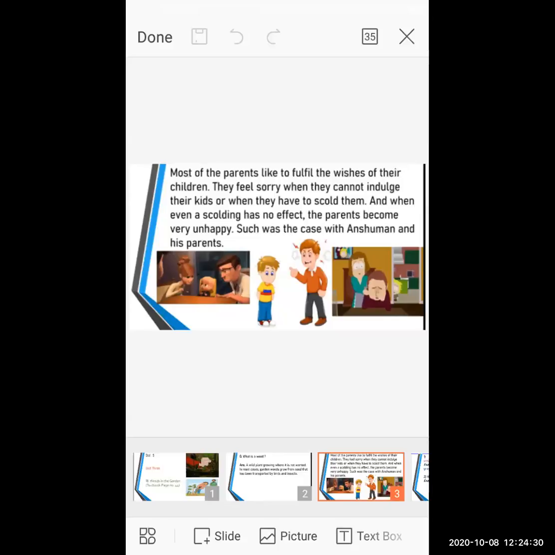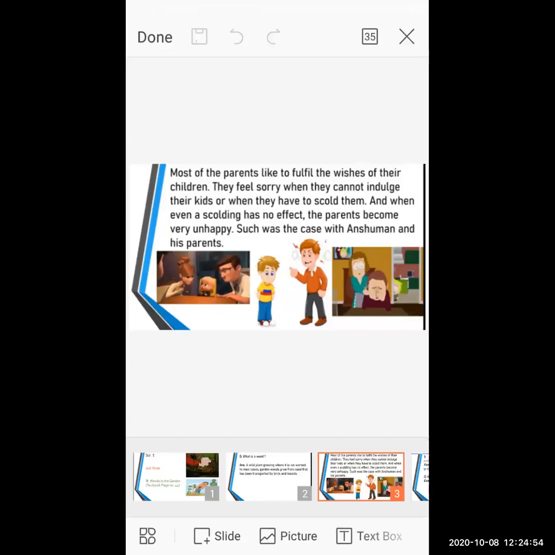They fulfill their demands. They give each and everything needed for their day-to-day life. Parents get very upset when they cannot indulge. Indulge means you are doing something which is not good for us, but still you like to do it. So it is called indulge.